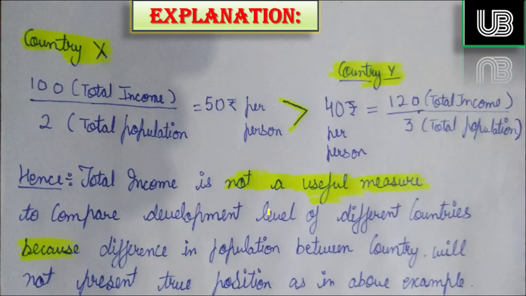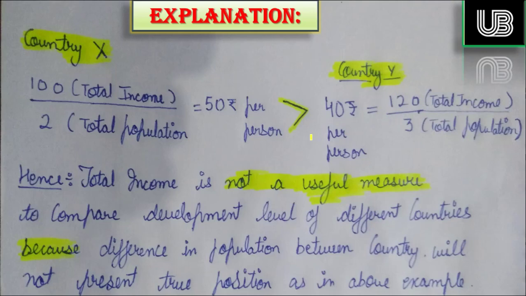Suppose in country X, the total income of all the people is 100 rupees and the total population is 2. So in this country 2 people live and they produce goods and services worth 100 rupees. Whereas in the other country Y, 3 people live and the total earning of that country is 120.